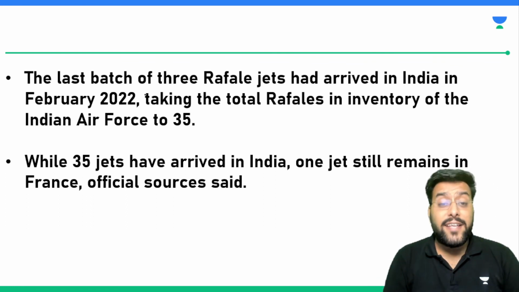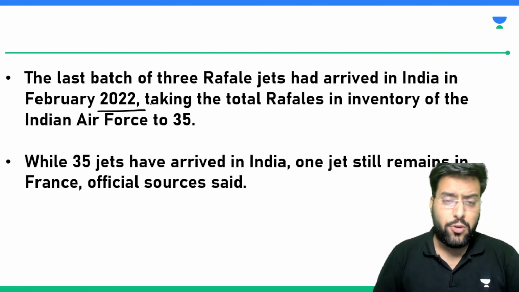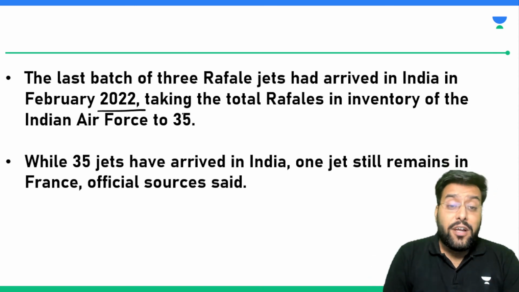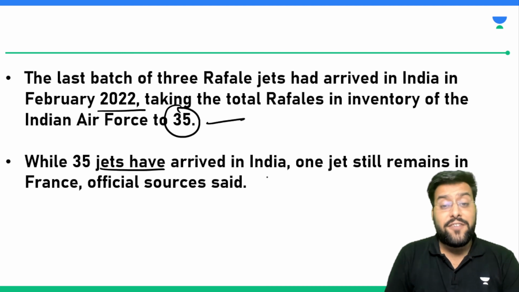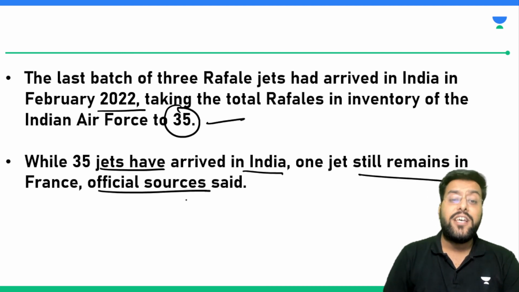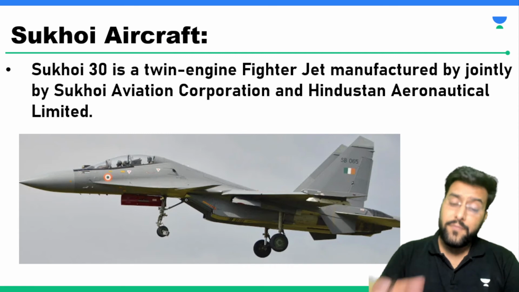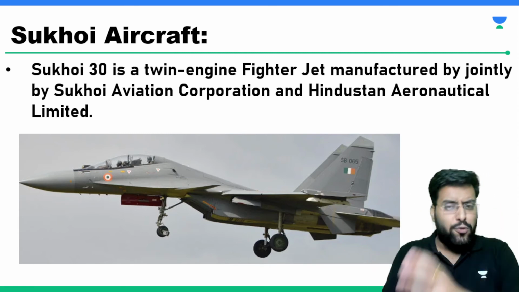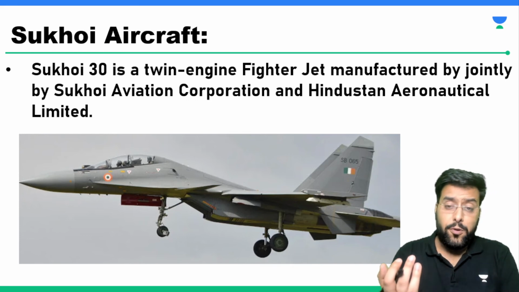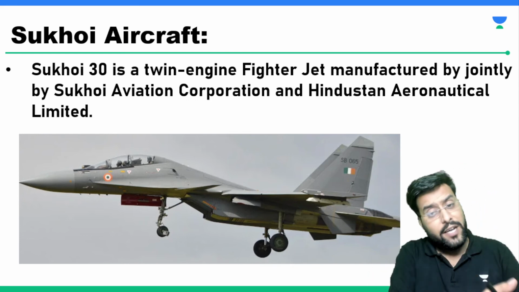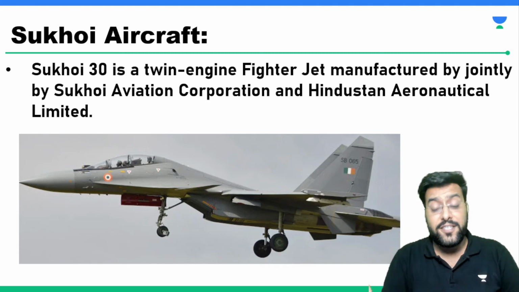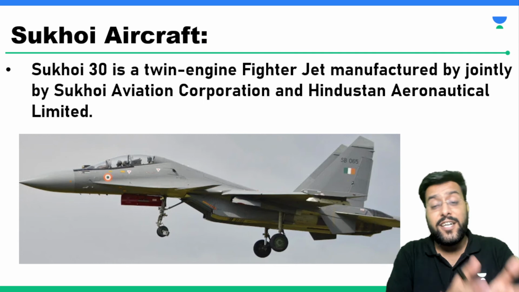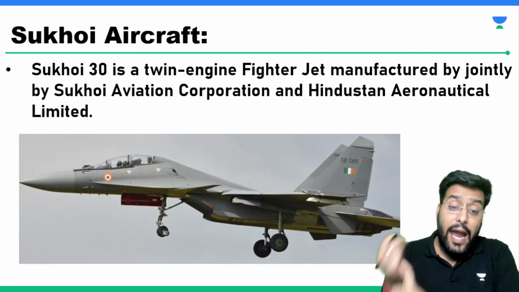The last batch arrived in February 2022, so it took around 2 years for the complete 36 aircrafts to arrive. Today we have 35 Rafale aircraft. 35 jets have arrived in India and one still remains in France, which will be coming to India very soon. Then the third substitute that we expect in future, we expect that our entire forces would be relying on these advanced aircrafts, because we have three old generation aircrafts which are to be phased out. These are Jaguar, Mirage and MiG-21, and these are to be replaced by Tejas, Sukhoi and Rafale.